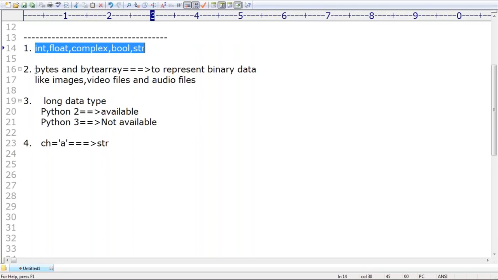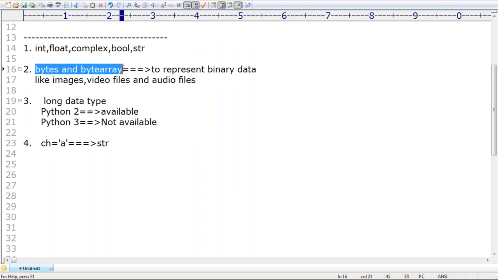Remember that. Bytes and bytearray, these we can generally use to represent binary data like images, video files, and audio files. Are you getting that? Next, a long data type is not there in Python 3. Remember that. Some new person is asking a doubt: what about Python 1, Python 2, Python 3?